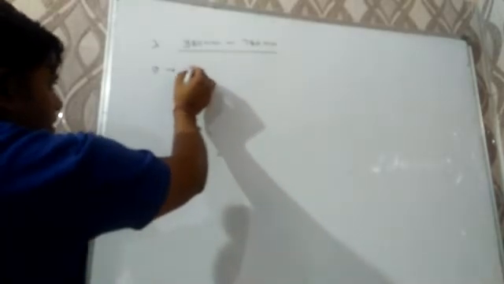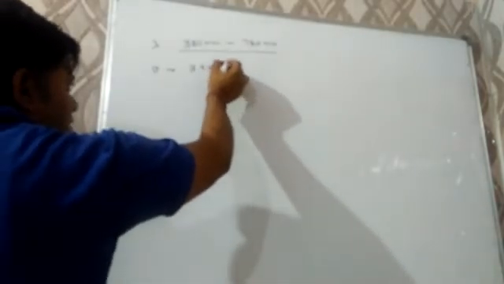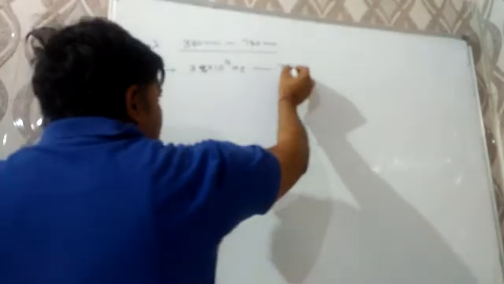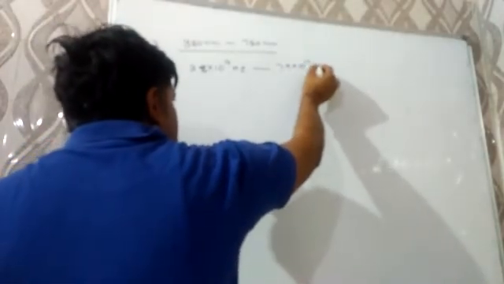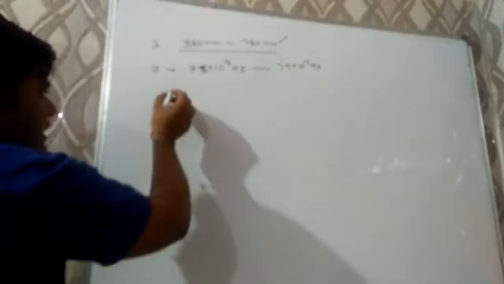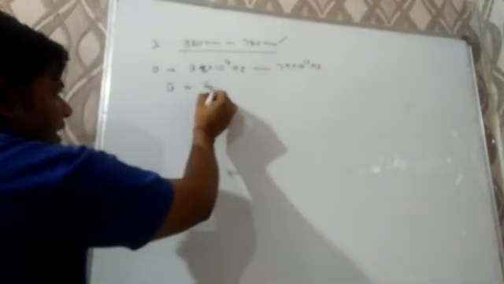Now, a question may be there about their frequency, and the frequency range will be 3.8 into 10 to the power 14 hertz to 7.9 into 10 to the power 14 hertz approximately, because we can find the frequency by use of the relation c by lambda, and then the approximate value comes out to be 3.8 into 10 to the power 14 hertz to 7.9 into 10 to the power 14 hertz.